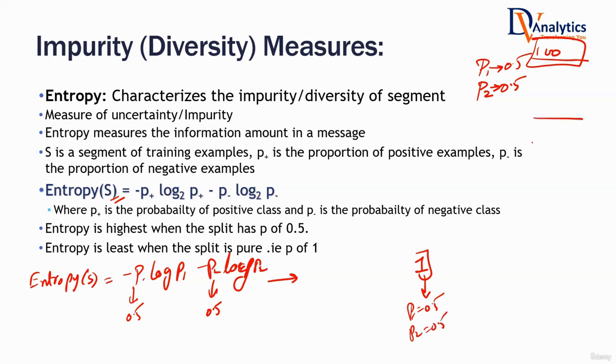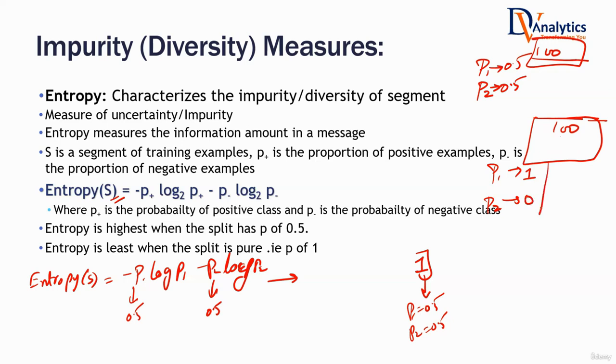What about the opposite of it? You have 100 customers. What value of P1, what value of P2 will lead to a pure set? This is totally pure. There is no impurity in it. When do you say this set is totally pure? Absolutely no impurity. In which scenario? There might be two scenarios, either P1 is 0 or P2 is 0. Let's say P1 is 100% and P2 is 0. That means 100% buyers. That's a pure subset.